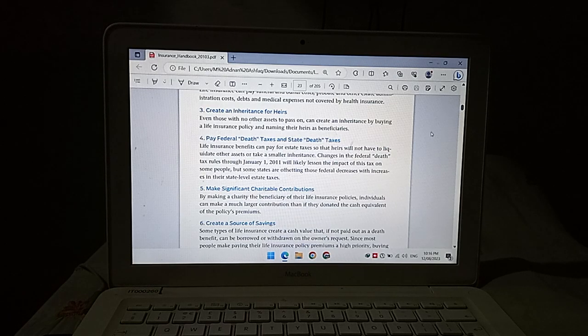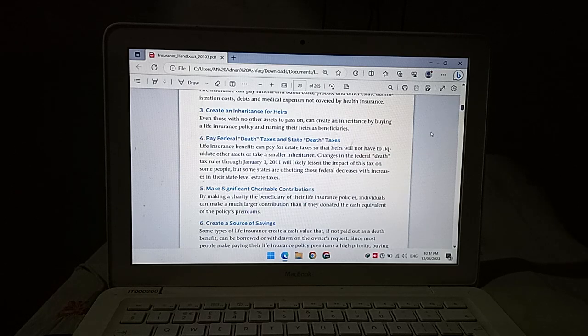Pay federal death taxes and state death taxes. Life insurance benefits can pay for estate taxes so that heirs will not have to liquidate other assets or take a smaller inheritance. Changes in the federal death tax rules through January 1, 2012 will likely lessen the impact of this tax on some people, but some states are offsetting those federal decreases with increases in their state-level estate taxes. Make significant charitable contributions by making a charity the beneficiary of their life insurance policies.